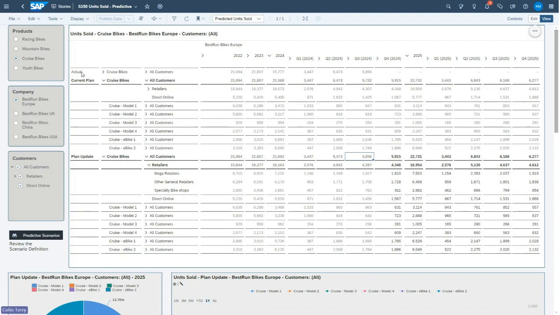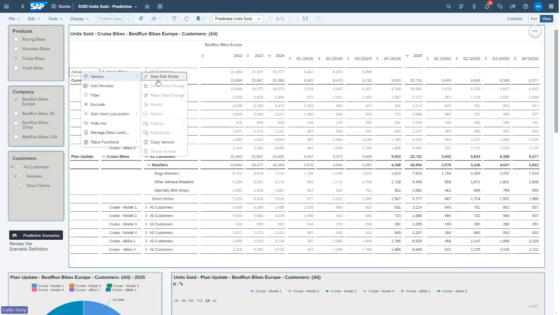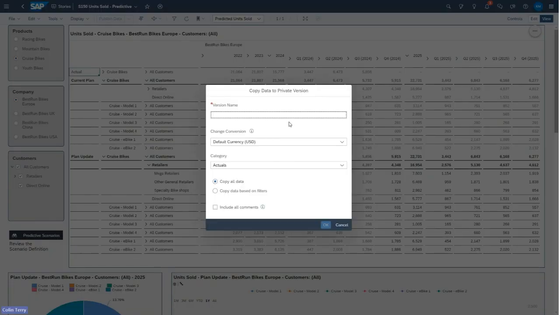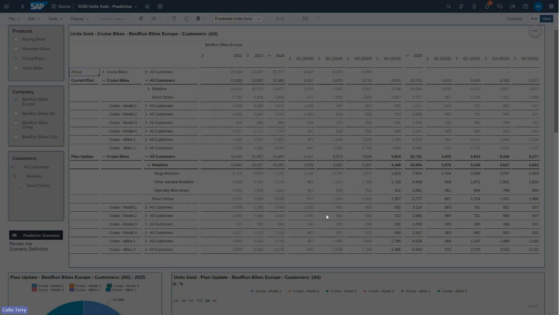So I'm going to initiate that process. What I need first of all is a version of the data to work with. So I'm going to copy the actuals. I'll give my copy a name and a category. The categories vary on what you can do in the views of the data and the default views that you get. This is planning data. And we're going to copy all our actuals into this predicted sales version.